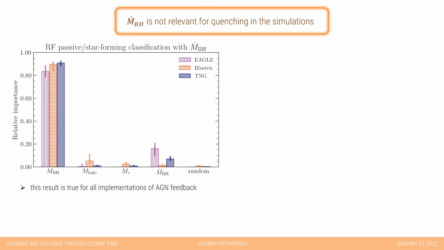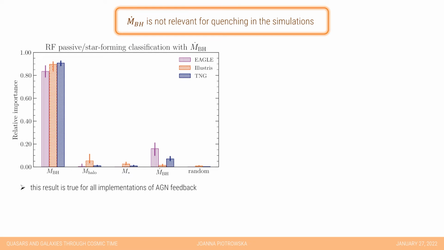In simulations, we can go a step further and add a black hole accretion rate into the mix. In the slide, I'm showing the result of the random forest classification for simulations only, this time using black hole accretion rate as an additional parameter. What you can see is that black hole mass is still the most important parameter for determining the final classification, and black hole accretion rate is irrelevant in comparison with black hole mass for all 3 simulation suites.